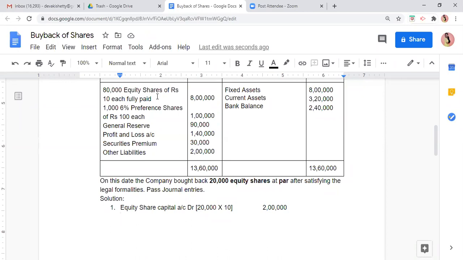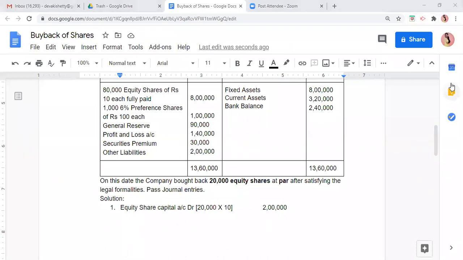2 lakh rupees. Tell me, is there any premium on buyback? Buyback प्रीमियम में हो रहा है, पार में हो रहा है, या डिस्काउंट में? What is the way of buyback? Is buyback being done at premium, at par, or at discount? Par.